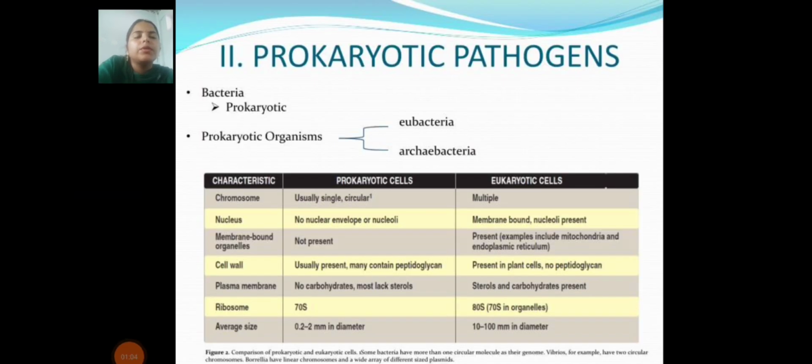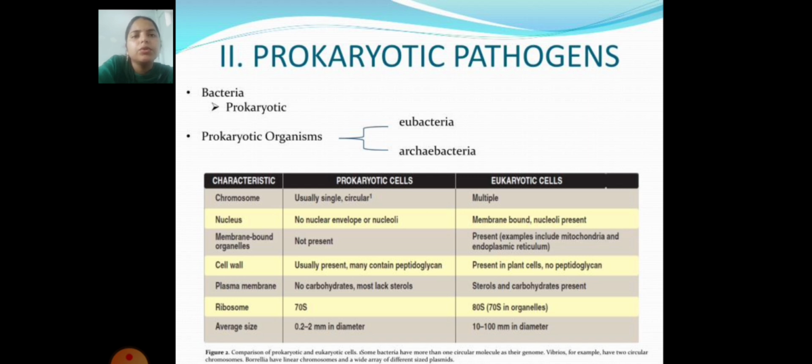First is the prokaryotic pathogens: bacteria, prokaryotic organisms, bacteria and archaebacteria. Characteristics: prokaryotic cells and eukaryotic cells. What is the difference between them? Characteristics are the chromosomes: prokaryotic cells usually have a single circular chromosome, and eukaryotic cells have multiple chromosomes in a nucleus.